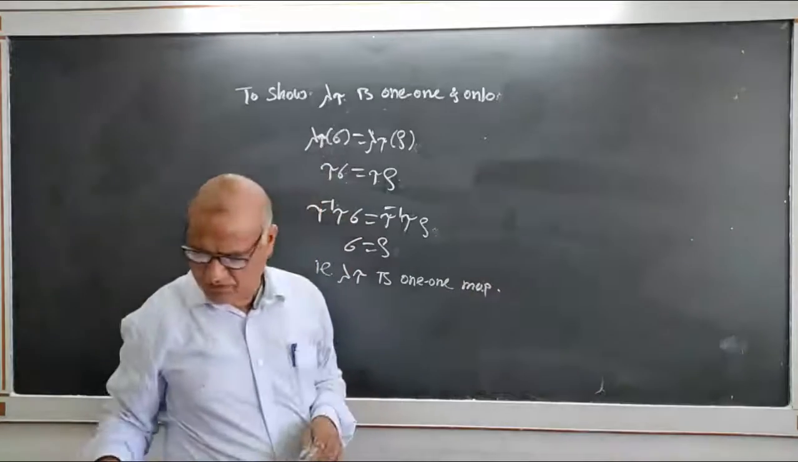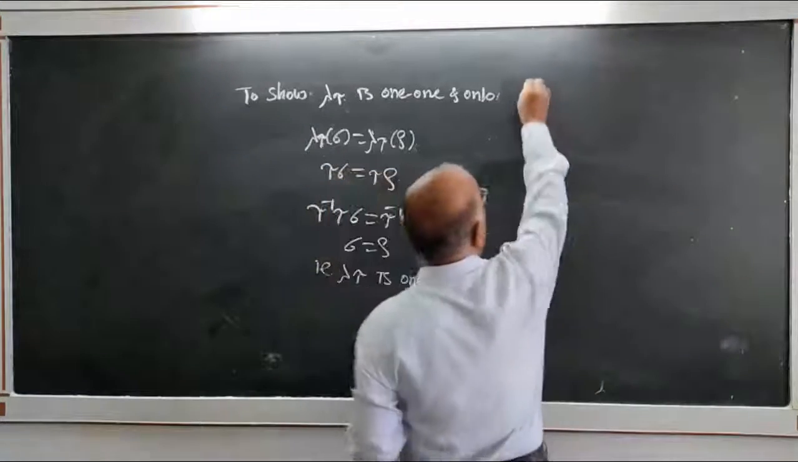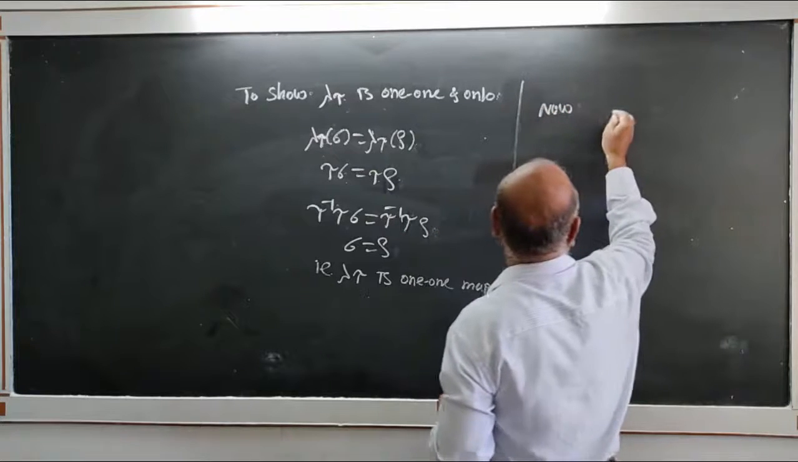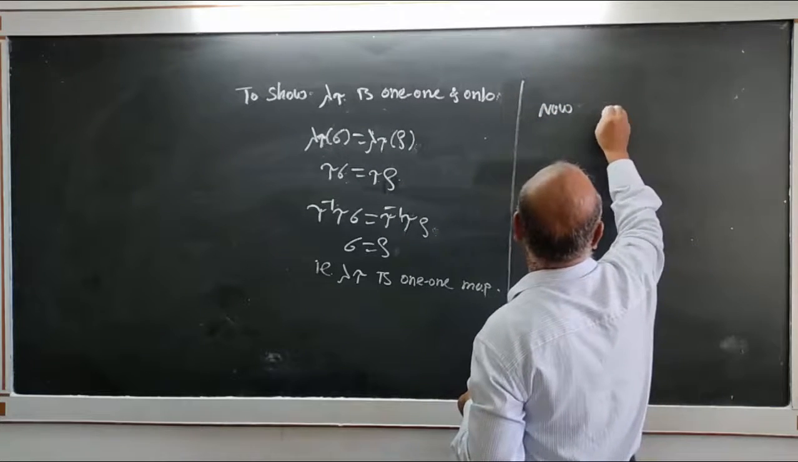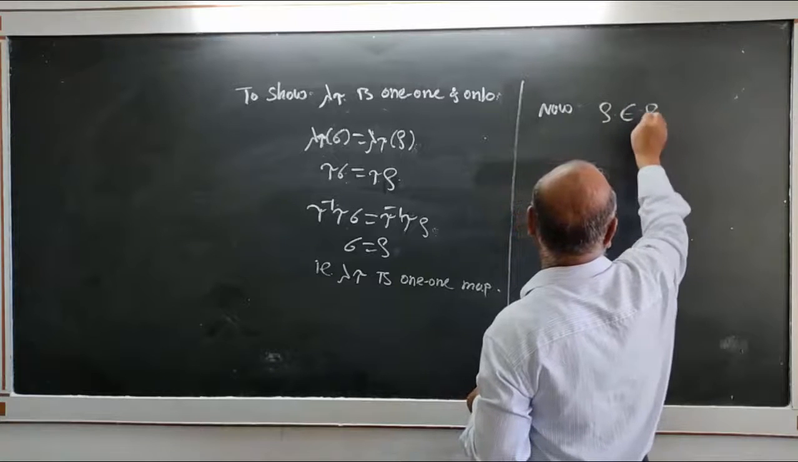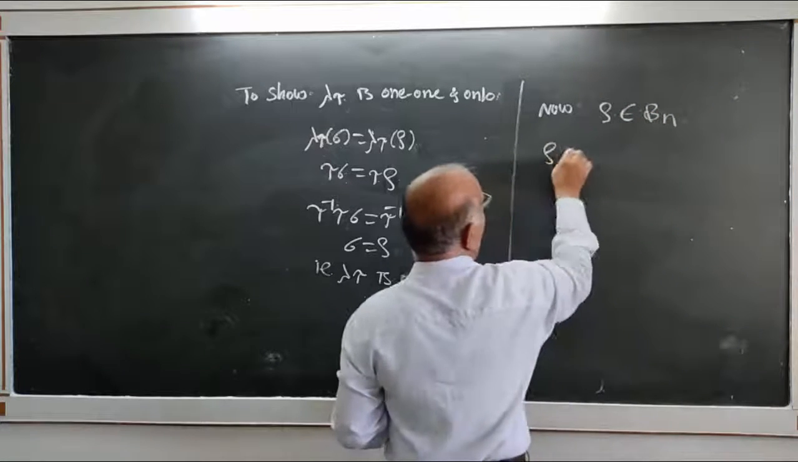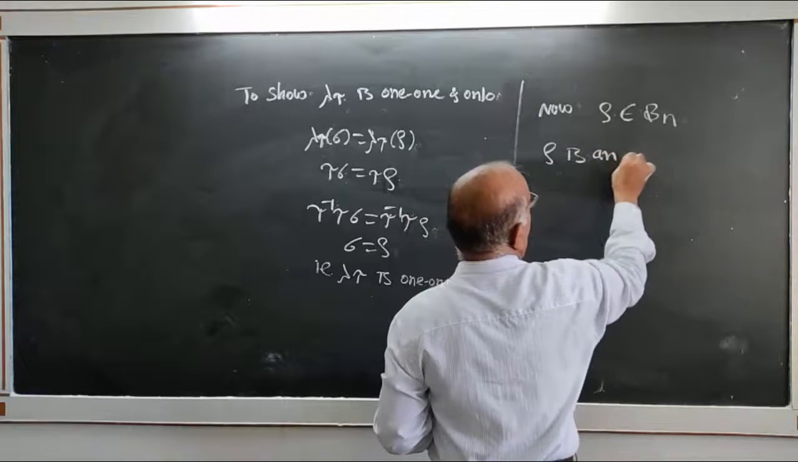Now, for any rho belonging to Bn, that means rho is an odd permutation.